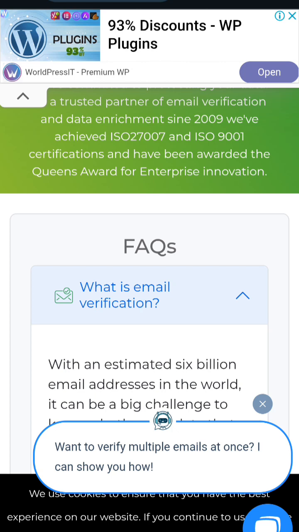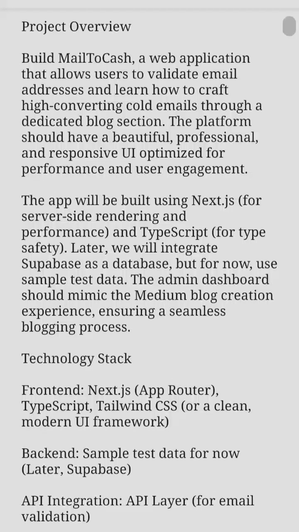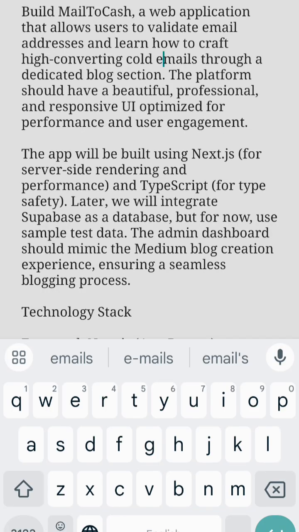But since you'll be competing with too many established platforms, you have to come in with a unique business perspective. That is the reason for this idea, because we are not just going to be building our own email verification web application. We are also going to be implementing email learning, and teaching how to craft high converting cold emails through a dedicated blog section. So they are not just going to come there to validate their email, they will also learn the craft of the game.